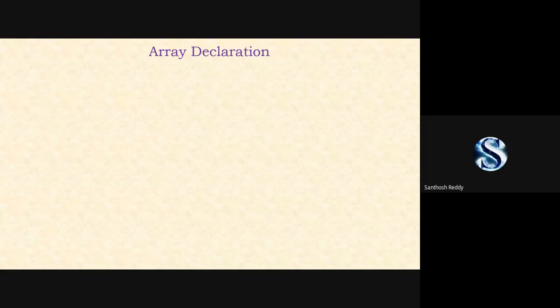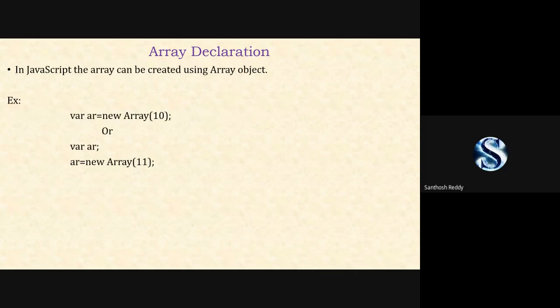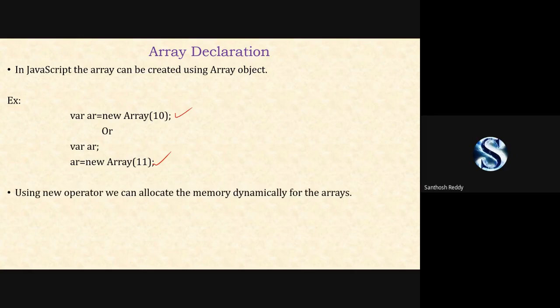Now we will see the array declaration. How to declare? There are 3 different ways to declare your array. The first one is var AR is equal to new Array of 10. Using the new operator, we allocate memory dynamically, depending upon your runtime.